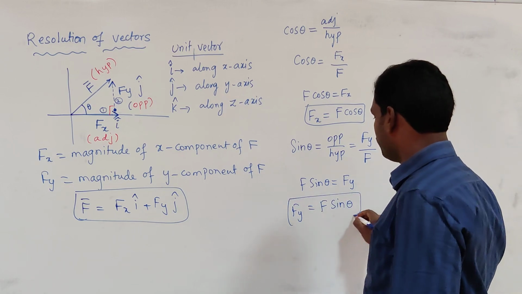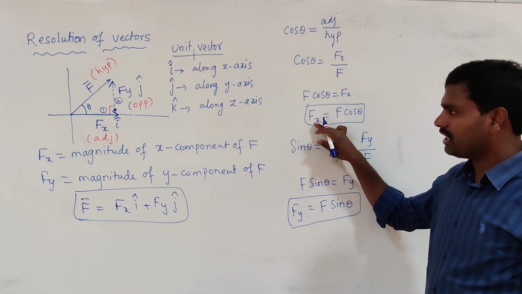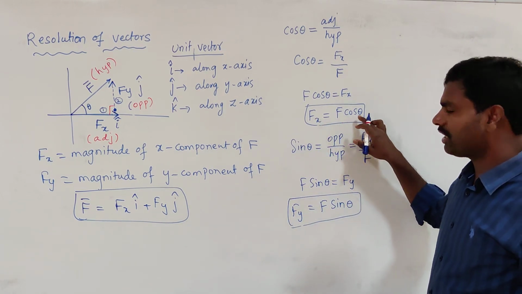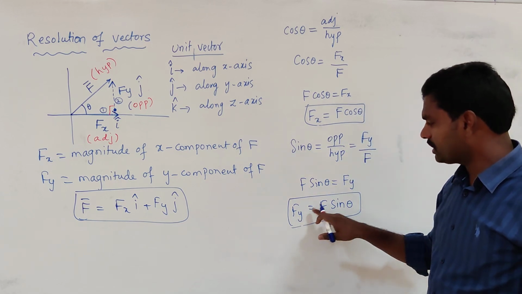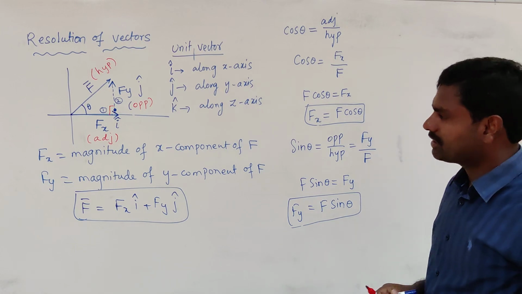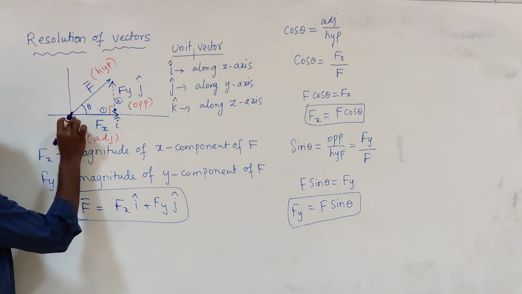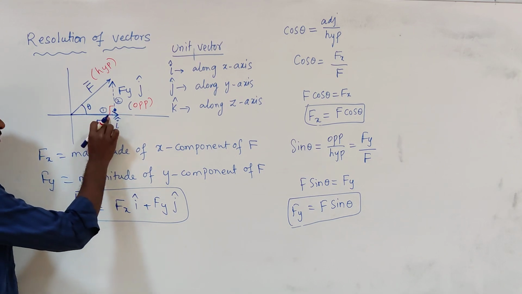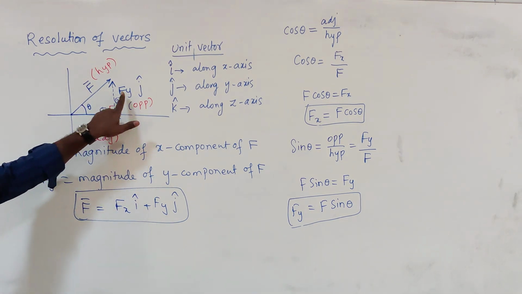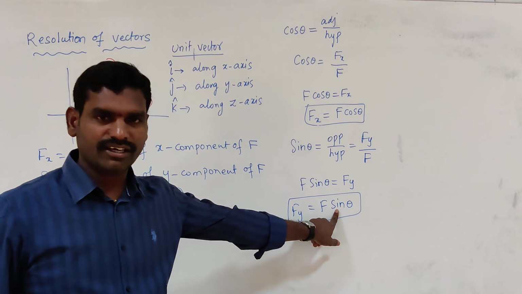If we know the F and theta values, we can find the x component of force and the y component of force. The x component of force is F cos theta. The y component of force is F sin theta. Okay? Always, the side adjacent to the angle will be expressed in the cos theta term. Keep that in mind. And the opposite side we get in terms of sin theta. Okay?